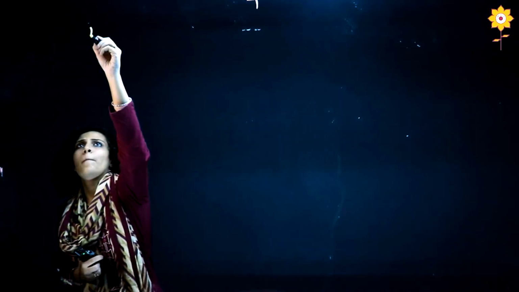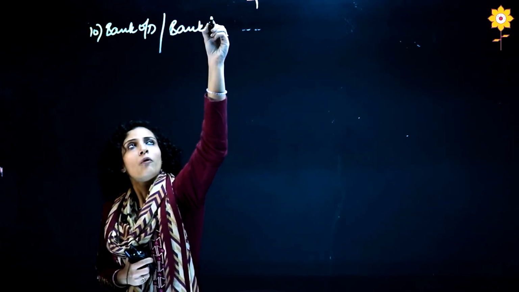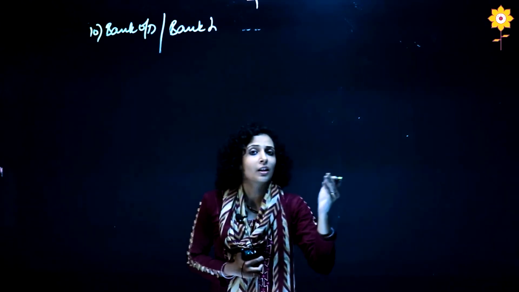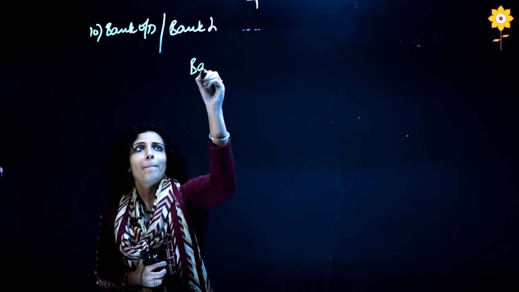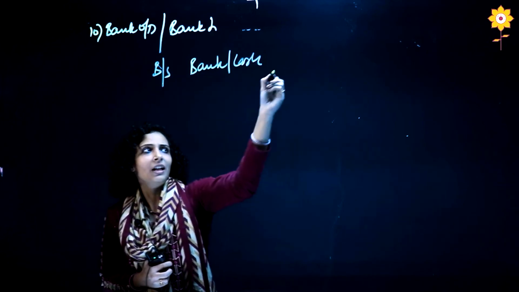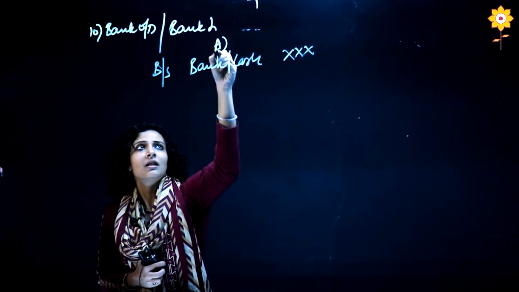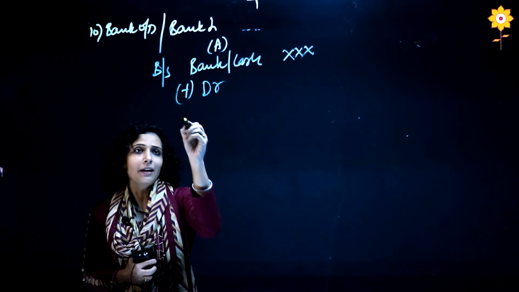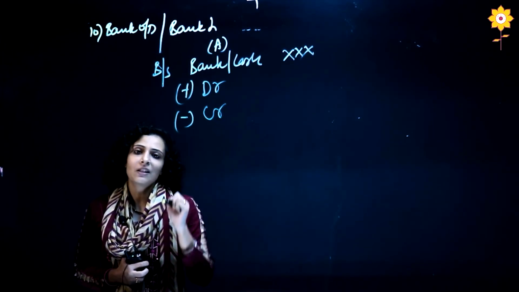Last entry is bank OD or our bank loan. For this we have to first check the balance. Okay, as in the previous we checked the balance of equity share capital, same thing we have to check here. So my bank or cash balance as per balance sheet I will write. Okay, then this is an asset. So if the bank or cash is debited, I will add. If it is reduced, it will be credited, I will subtract it.